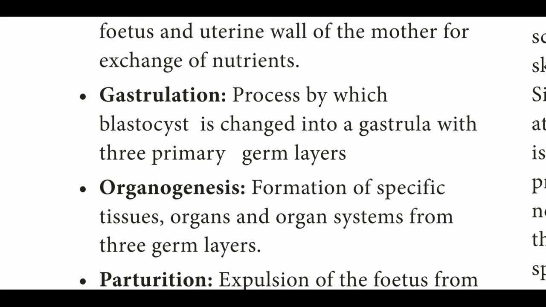Next one, gastrulation. The process by which the blastocyst is changed into a gastrula, which has three primary germ layers. Already you have learned the three primary germ layers, namely ectoderm, endoderm and mesoderm. These germ layers help in the formation of organs. This process is called gastrulation.